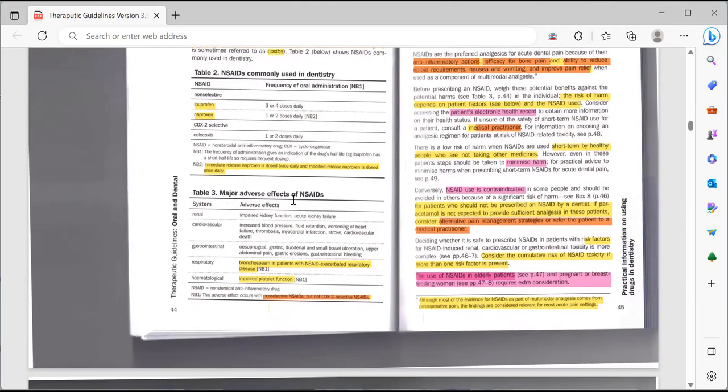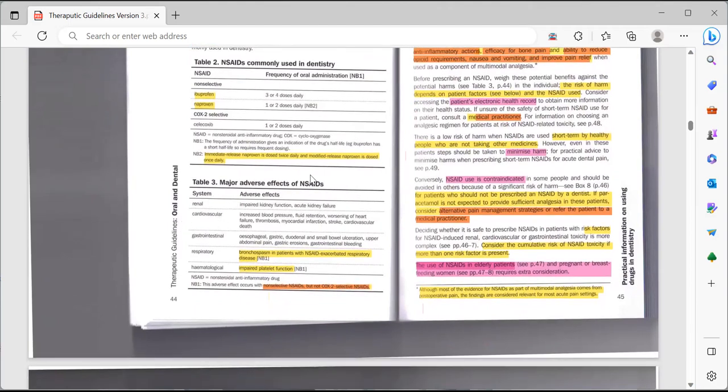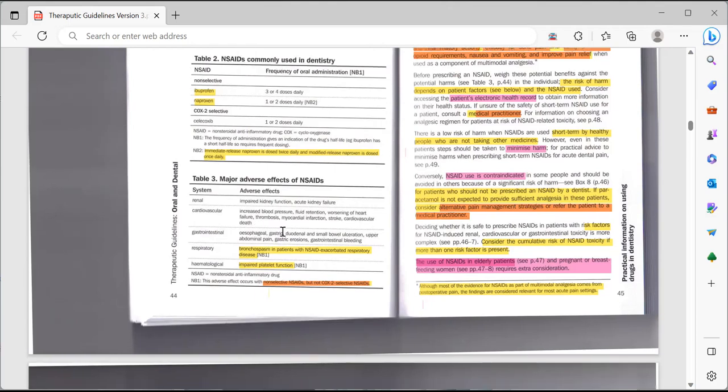Then, what are the major adverse effects of the NSAIDs? Just try to remember that NSAIDs work on every organ of the body, be it kidney, heart, stomach, lungs, and blood. On the kidney, they would impair the kidney and can increase the risk of acute kidney failure. On the heart, they would increase blood pressure, fluid retention, worsen heart failure, and cause thrombosis, myocardial infarction, stroke, cardiovascular death.